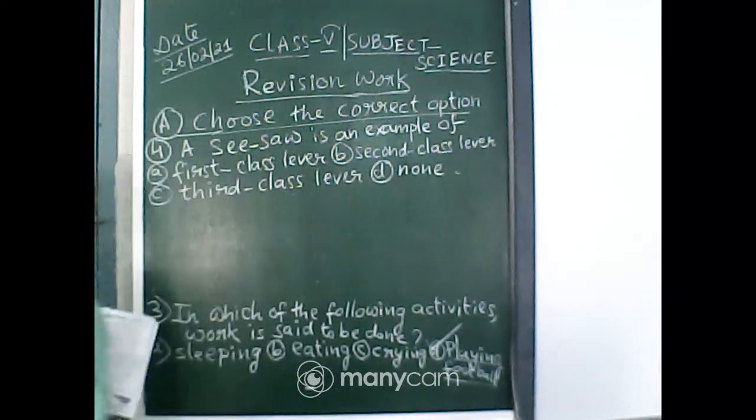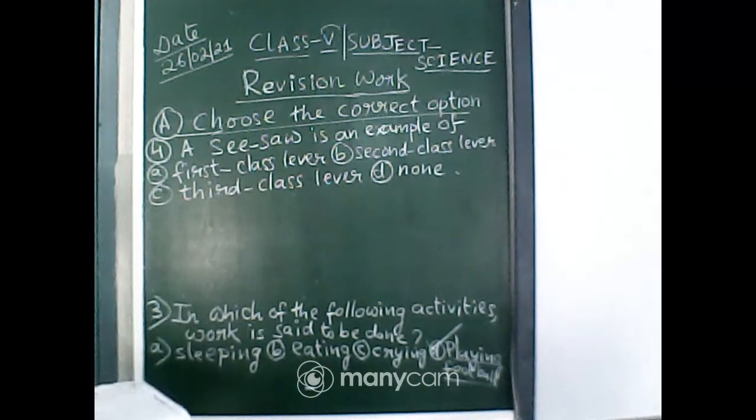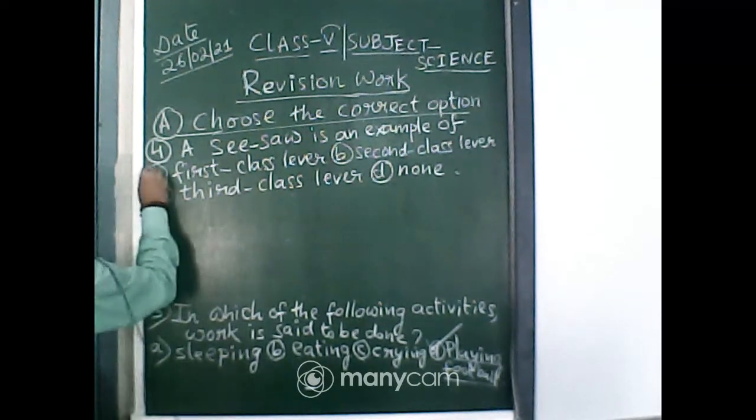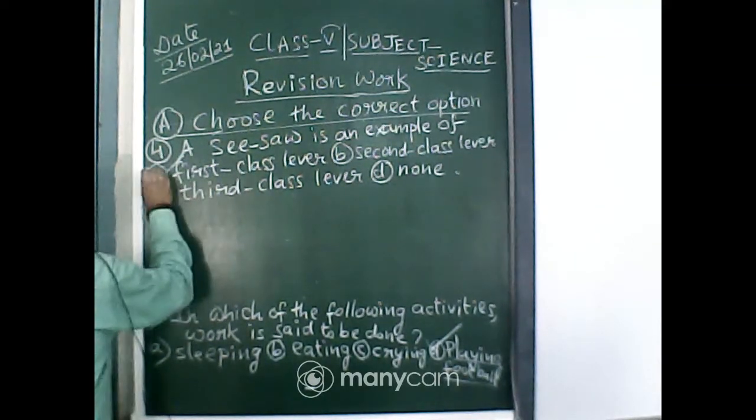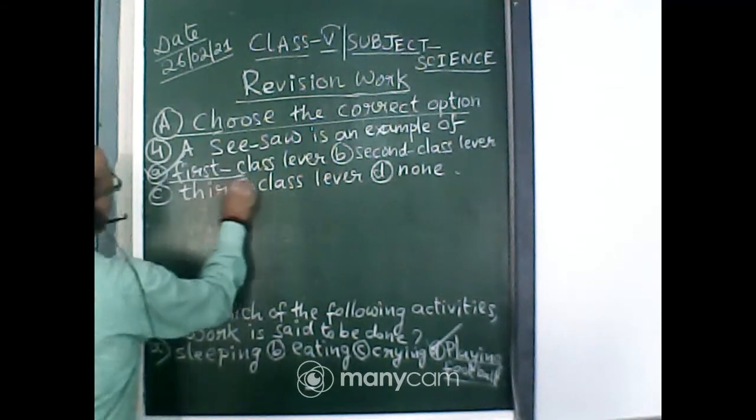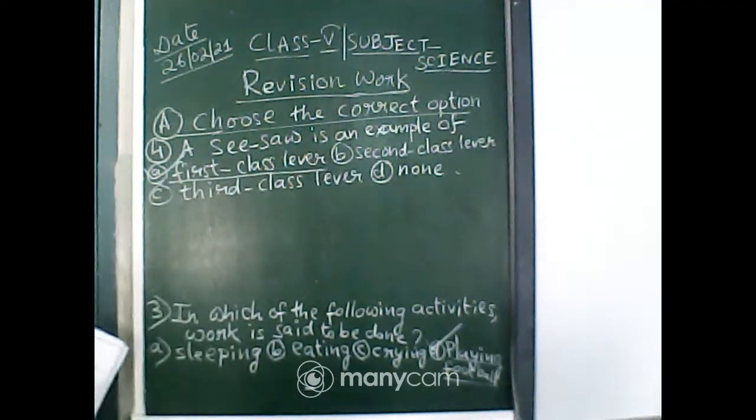So a seesaw is an example of a first class lever. Option A is the correct one.